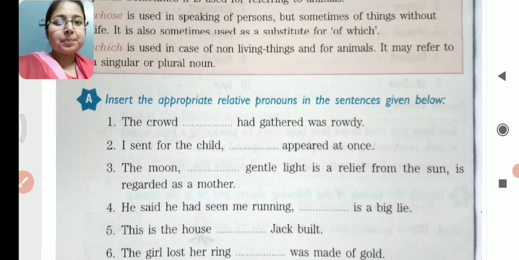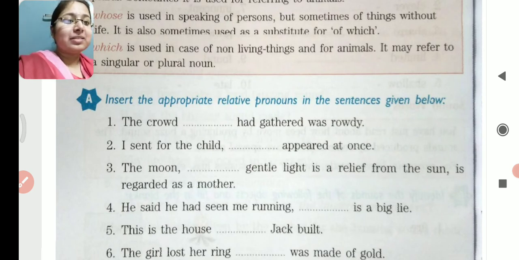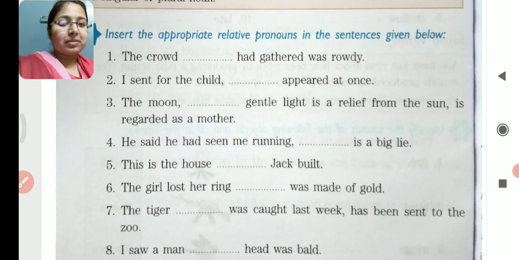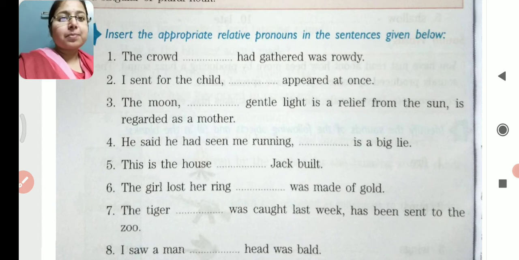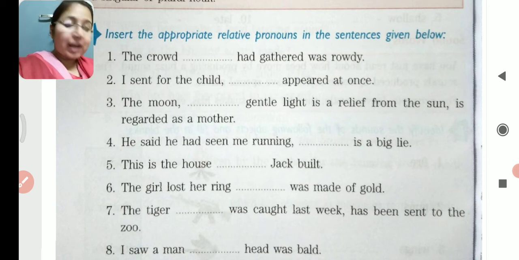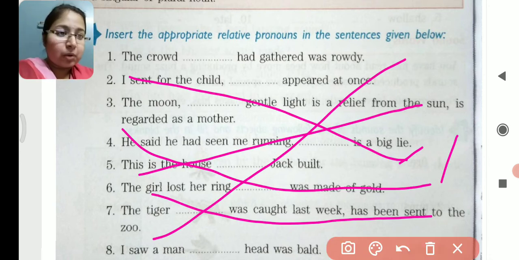That is question number A. Insert the appropriate relative pronouns in the sentences given below. So there are 8 sentences given and you have to insert the appropriate relative pronouns. We have studied 4 relative pronouns. So you have to fill or insert those appropriately. So the first one, the crowd dash had gathered was rowdy. So the crowd, we are talking about people. So the crowd that had gathered was rowdy.